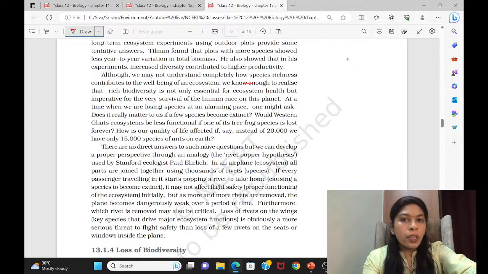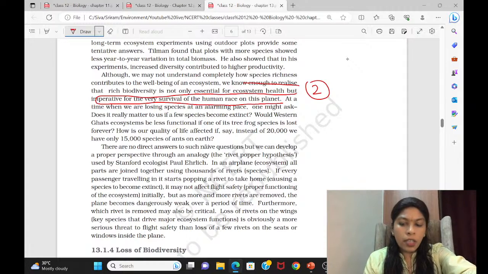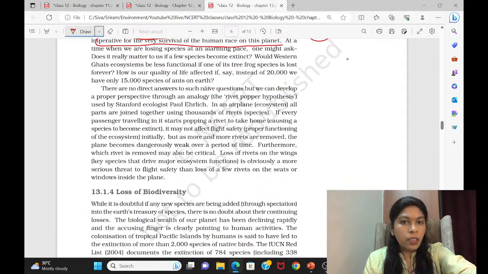See this. We know that rich biodiversity is not only essential for ecosystem health, but it is also imperative for the very survival of the human race on this planet. So this is another importance of biodiversity. Then come to the next paragraph.